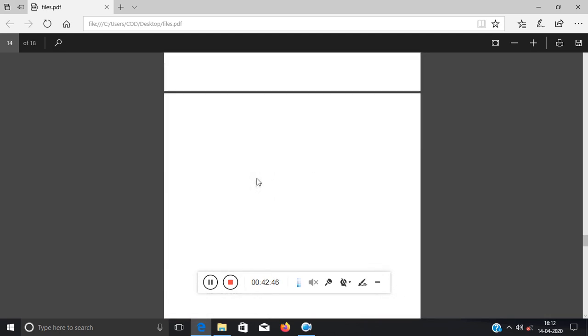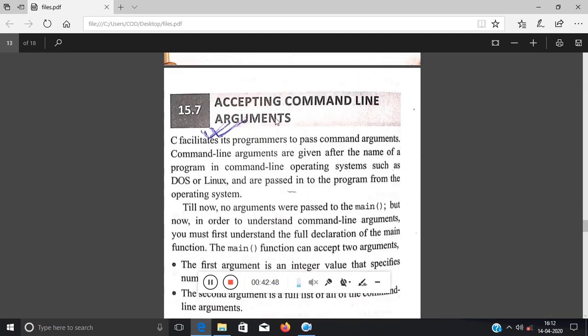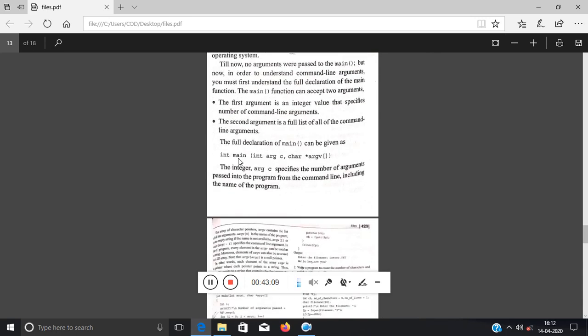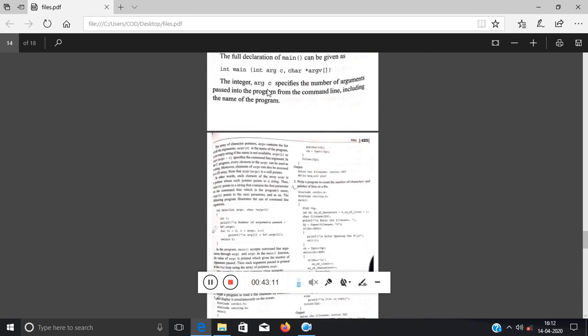Got my point? So now I am coming back to command line arguments. If the examiner says that you have to do file programming with command line arguments, then you have to do it with command line arguments. Now obviously you know that a command line argument is nothing but passing input parameters through the command line or DOS. Here the main function has two components. One is